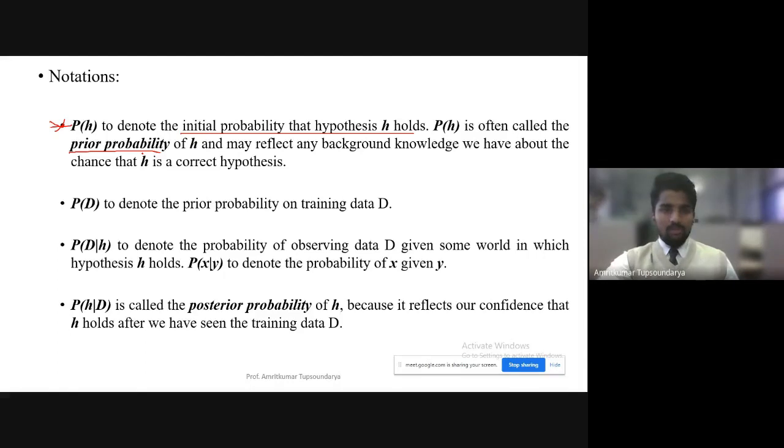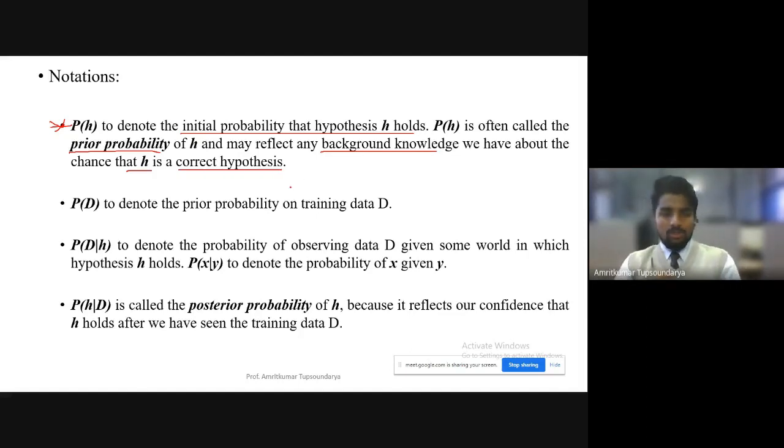They both mean the same. It reflects any background knowledge or prior information that we have with respect to that hypothesis, the chance that the hypothesis is correct or not.